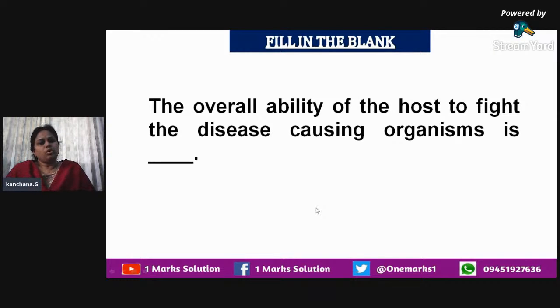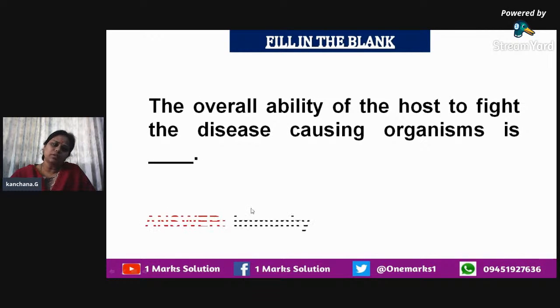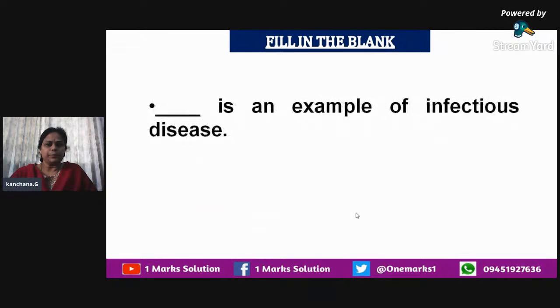So the first question: the overall ability of the host to fight the disease causing organisms is dash. So what is the overall ability of the host to fight against the disease causing organism? In this lesson, the apt answer for this question is immunity. Immunity is the overall ability of the host, making the host fight against the disease causing organisms, and it is caused by our immune system which is present in our body.